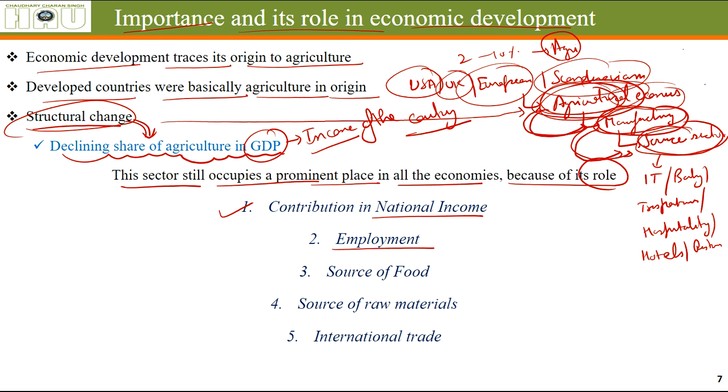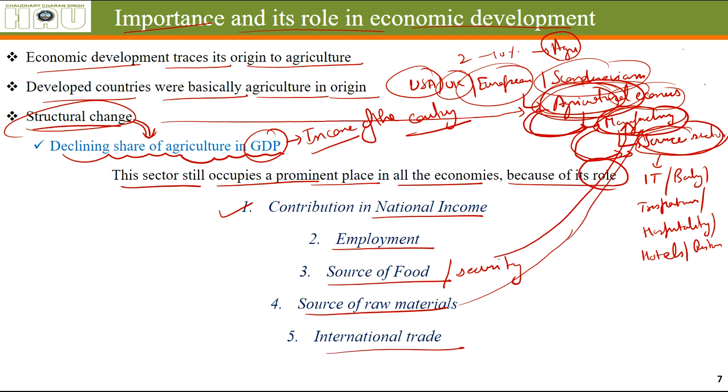Employment: how many people are engaged in agriculture and related activities. It is a source of food for the entire country, or you can say food security. It is a source of raw material for different types of industries, this manufacturing sector I am talking about. And international trade, wherein it will be earning dollars for you.